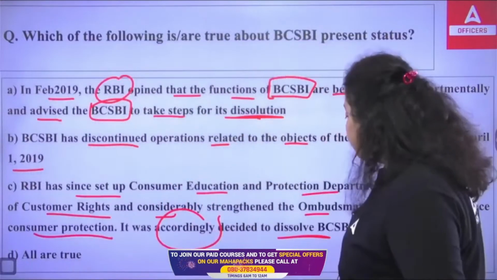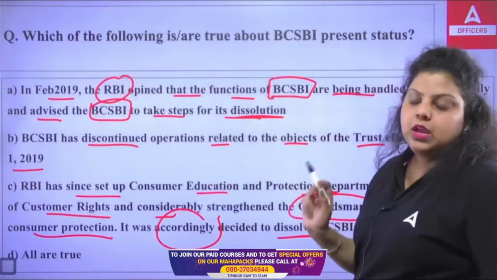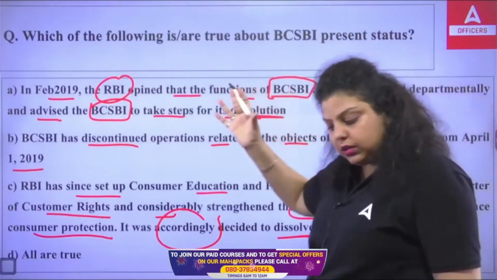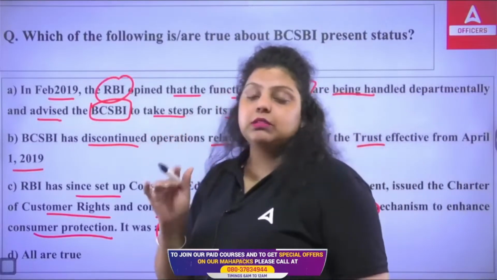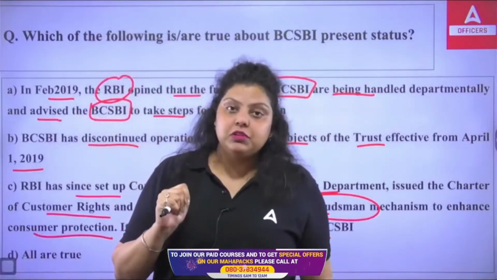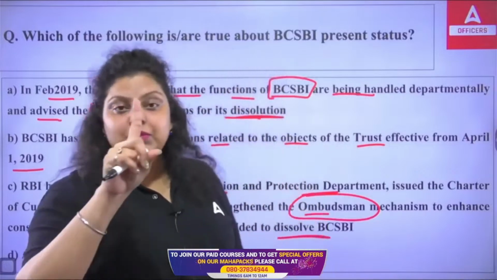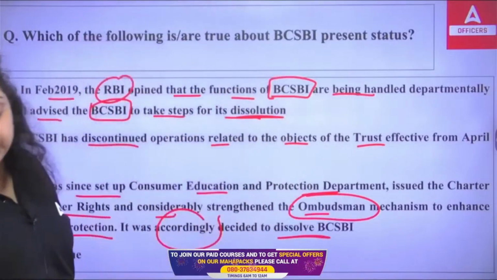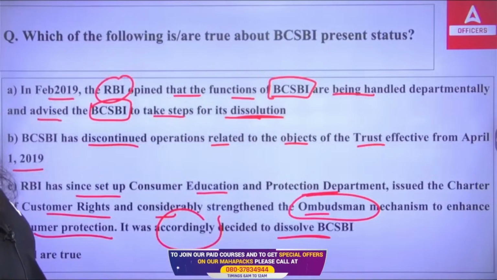For that you have to make the ombudsman strong. And that's what RBI did by merging three schemes: the banking ombudsman scheme, the ombudsman scheme for NBFC, and the ombudsman scheme for digital transactions. All these three have been merged and a single scheme has been introduced, named the Integrated Ombudsman Scheme, by the Reserve Bank of India in 2021.